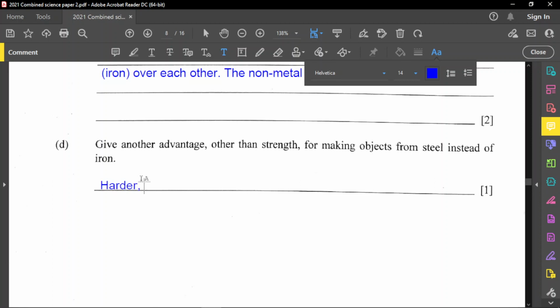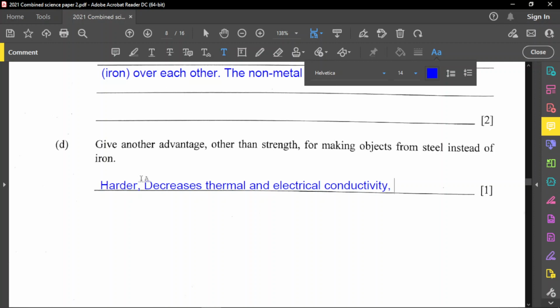It also decreases, let me make a note, because non-metals do not conduct electricity nor heat, it decreases thermal and electrical conductivity. Those are two things that happen there.